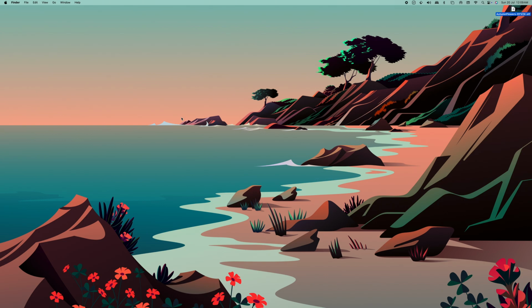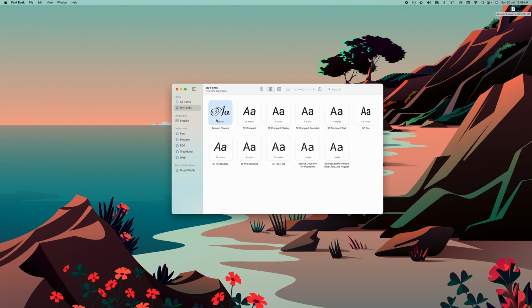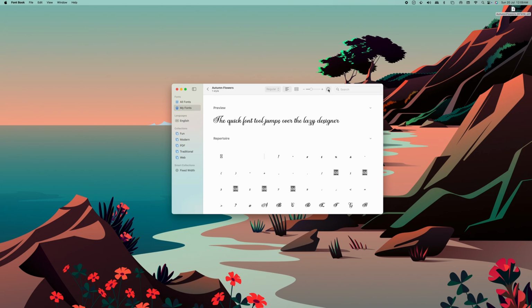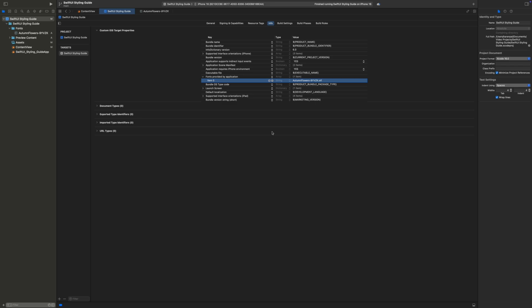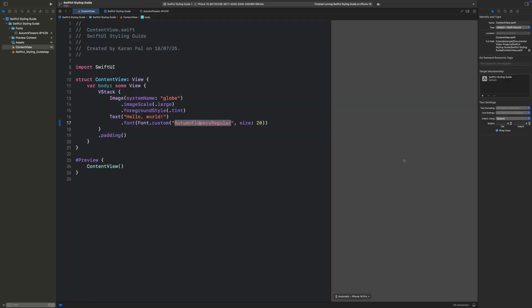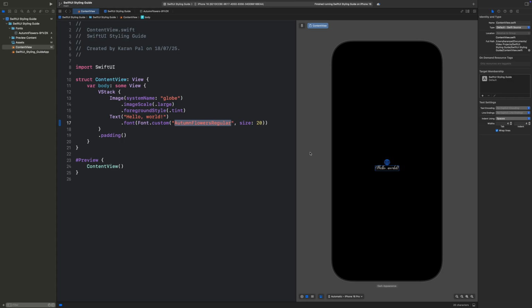First, you can install the font on your Mac if you haven't. I've already installed it, and you can install it by double clicking the font and hitting the install button. Next, open Font Book and find your font in the My Fonts tab and open it. Now we click on the info button and there it is, the PostScript name inside identifiers. We need to use this name exactly as shown in our code. If you get this wrong, your custom fonts just won't show up and SwiftUI will silently use the system font instead. So once you have got your fonts registered, using them is pretty straightforward.